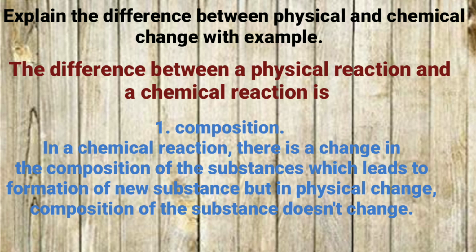Explain the difference between physical and chemical change with example. So let us see the difference between the physical and chemical change. Point number one, on the basis of composition, change in composition. In chemical change, there is change in the composition of the substance which leads to the formation of a new substance. But in physical change, the composition of the substance remains the same. It means the composition of the substance does not change.